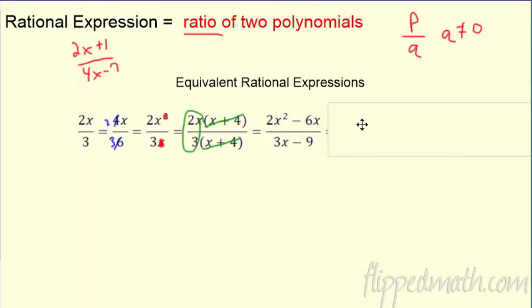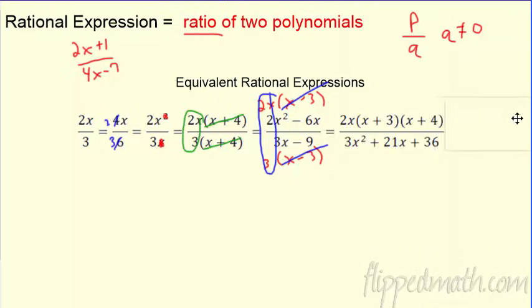How about this one right here? Ooh, it doesn't look very equivalent to me, does it? Well, we can kind of make it so it does. If you factor what's going on here, on top they have a 2x in common, I can undistribute that or factor that greatest common factor out. Take out 2x, what's left? You've got x minus 3. Boom. What about on bottom? What do they have in common? A 3. Take that out, and you've got x minus 3. Oh, looky here. What's going to happen here? X minus 3 cancels x minus 3, and what are you left with? 2x over 3. Boom. They're equivalent.